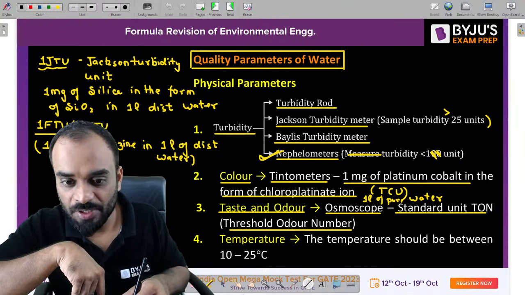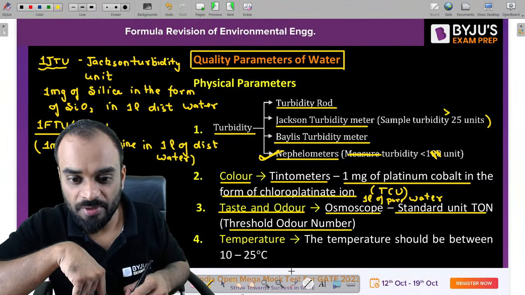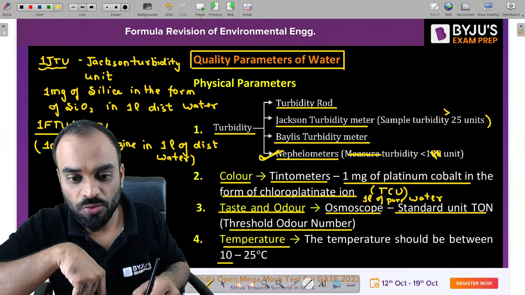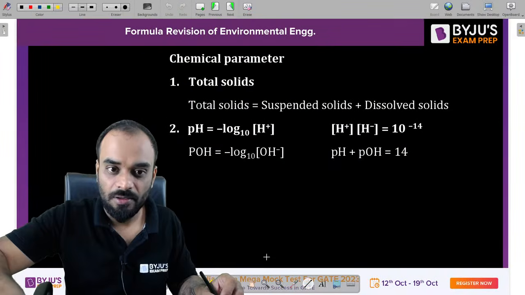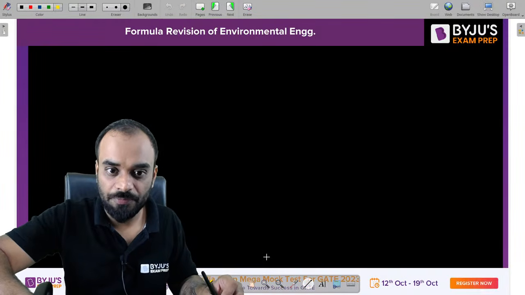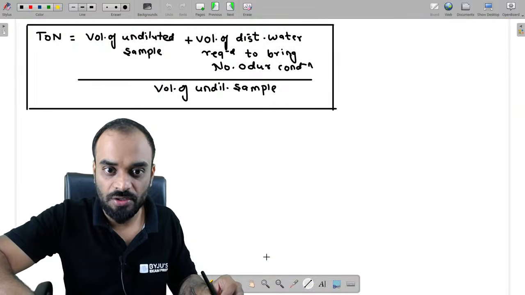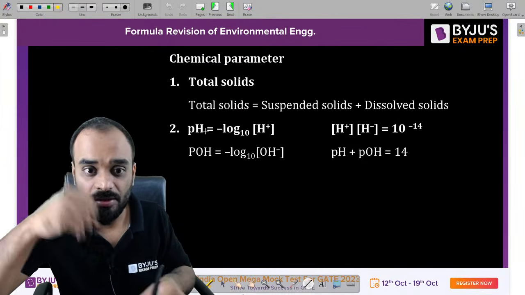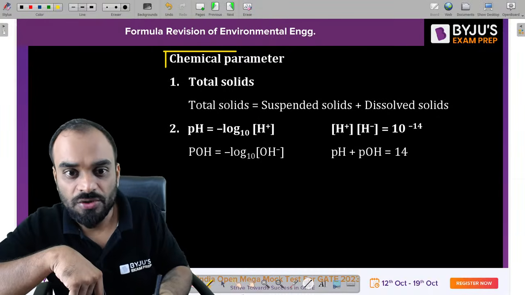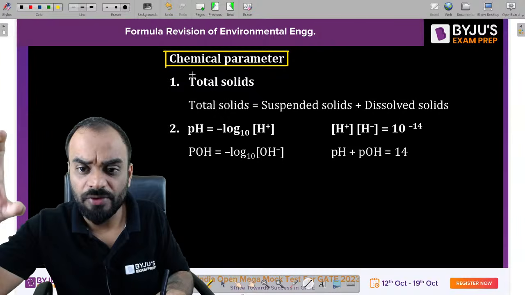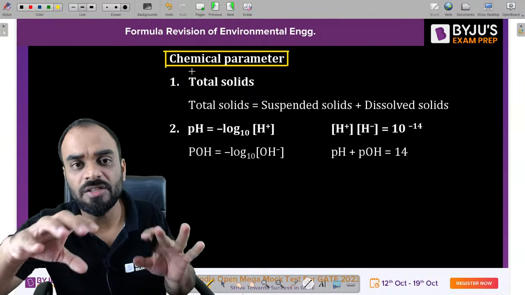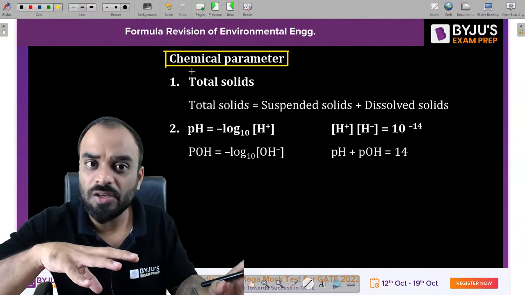That is basically temperature. So the range of temperature which is recommended to us is in between 10 to 25 degrees centigrade. It should be in this range only. Now guys, let's move to the next part, which is basically your chemical quality parameter. You know that dissolved solid is part of chemical quality parameter and suspended solid is a part of physical quality parameter.